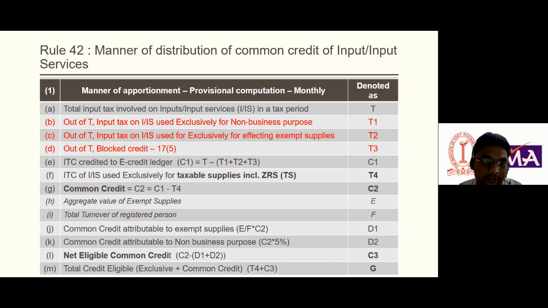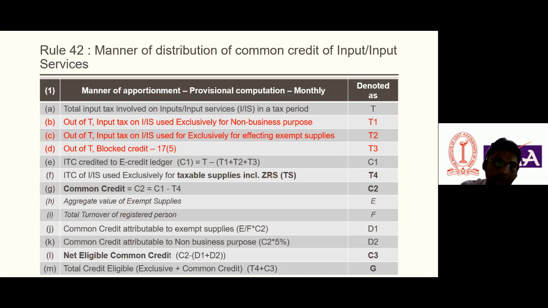That we denote as T4. Now, total ITC is C1, out of which ITC pertaining to taxable supply is T4. So there is a common credit C2, which is C1 minus T4. Now the question arises whether a registered person is eligible to take this common credit or not.